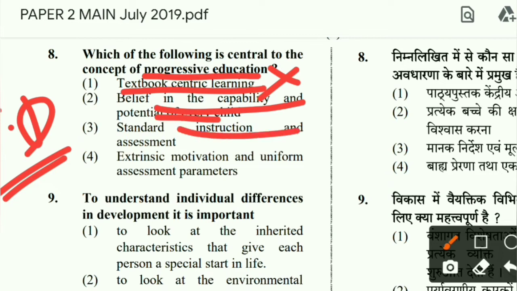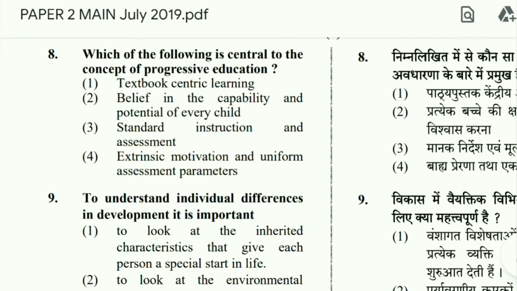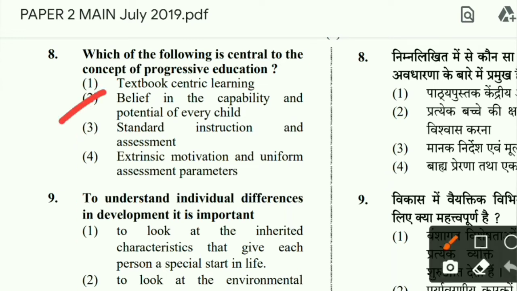Standard instruction and assessment? No, not standardized assessment. This is particular to children specific learning, or children specific education is the progressive education. Extrinsic motivation and uniform assessment parameters? No, motivation should be intrinsic. According to the motivation level of the child, you have to modify or design your teaching process. That was progressive education. So correct option is option 2, belief in the capability and potential of every child.